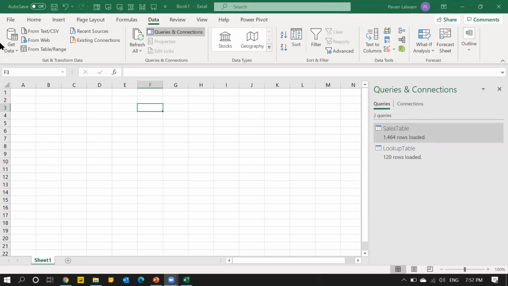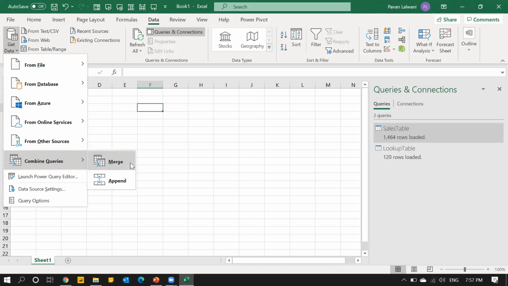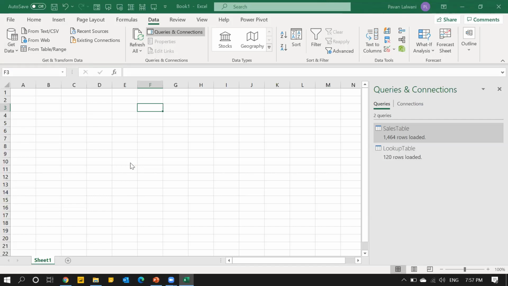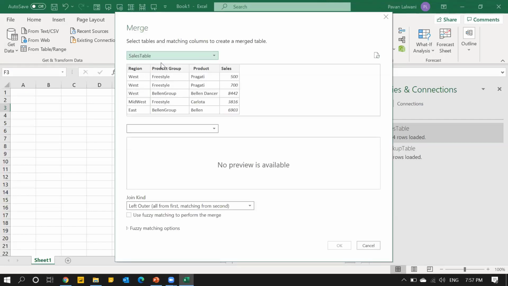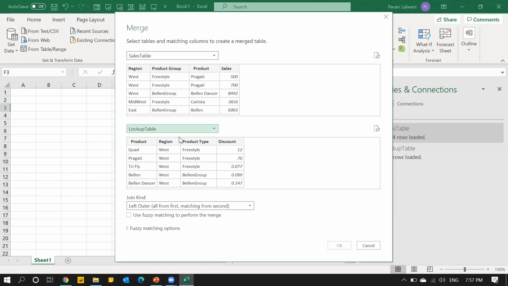Now, VLOOKUP is known as merge queries in Power Query. I'll click on merge button and select sales from the top and from the bottom lookup table. So the hint, or I can say the best practice, is always pick up transactional table on the top. Sales is a transactional table, and here only the values are kept. So transactional table should be on the top and lookup is at the bottom.